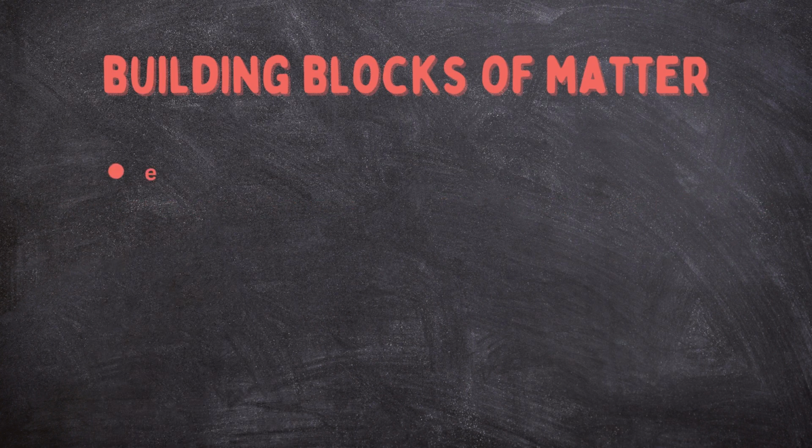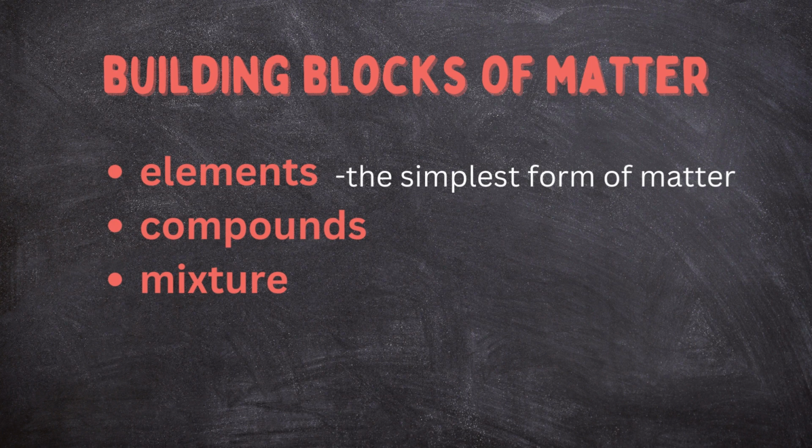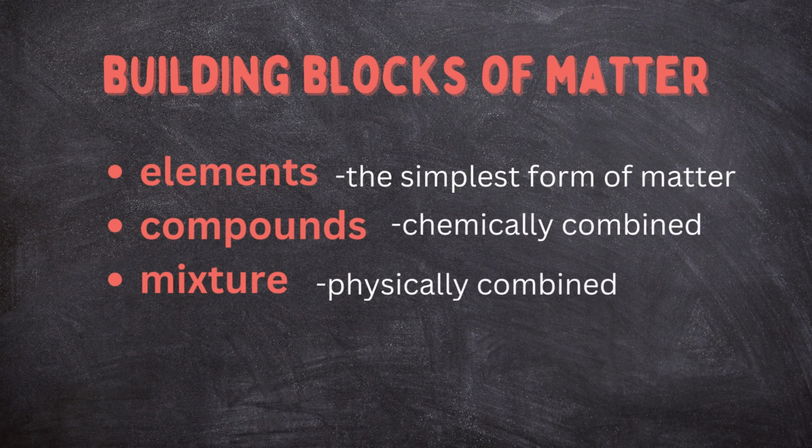In summary, elements, compounds, and mixtures are the building blocks of matter. Elements are the simplest form of matter, while compounds are chemically combined substances, and mixtures are physically combined substances. It's important to understand the differences between the three and how they relate to the world around us.